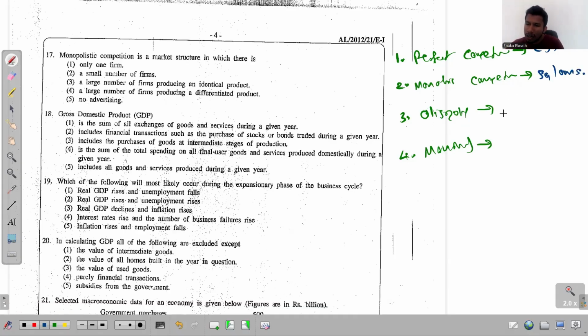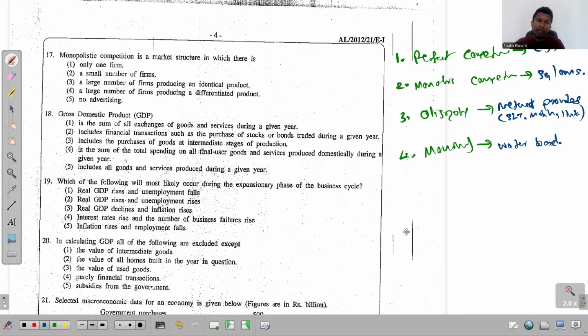And then for oligopoly, let's say network providers in Sri Lanka. Network providers. SLT, Mobitel, Hutch. Those are the network providers. And for monopoly, we can take, let's say, the water board. The water board is the example.